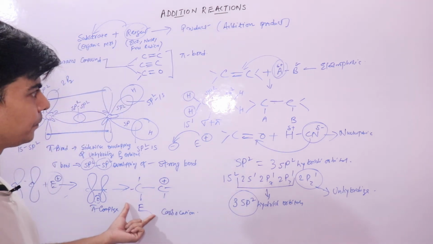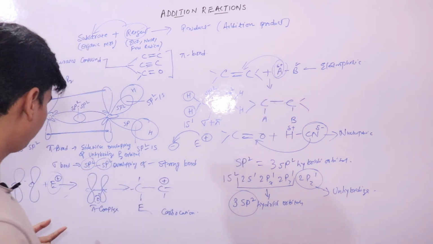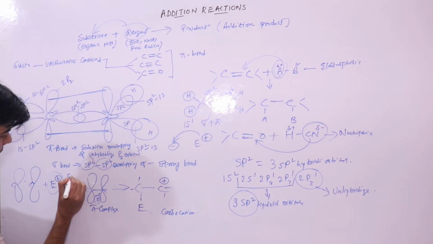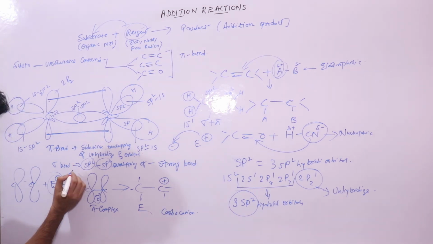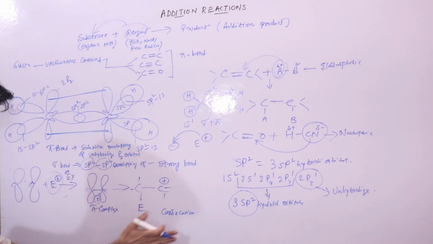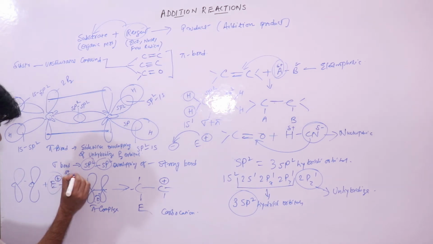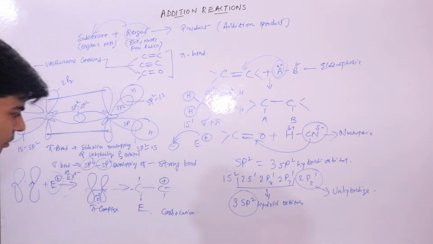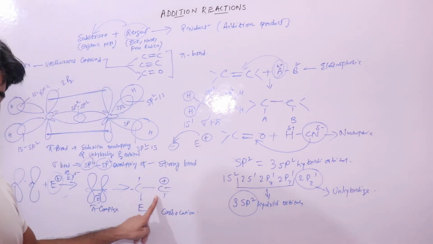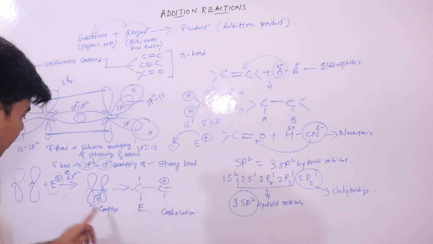Now let's say the molecule is EY, and this E is plus, which is the electrophile that has already initiated the attack and formed a carbocation going through this pi complex. Then this is your negative. Now this negative will attack this positive site of the carbocation, which is more susceptible to attack by this nucleophile.